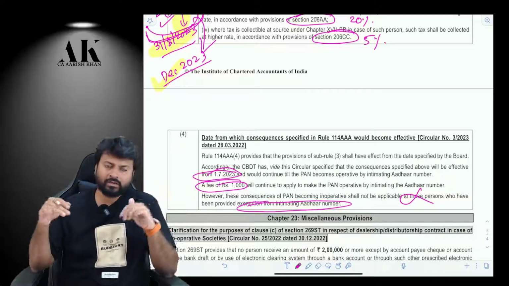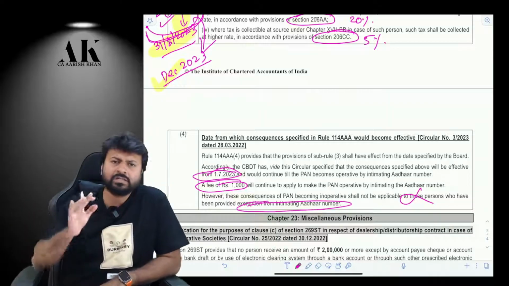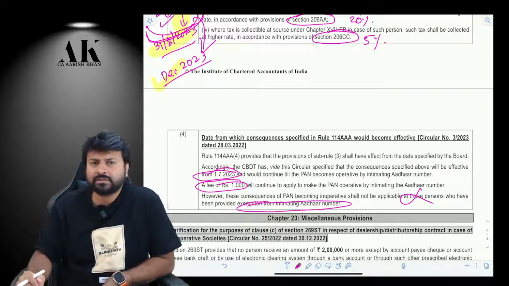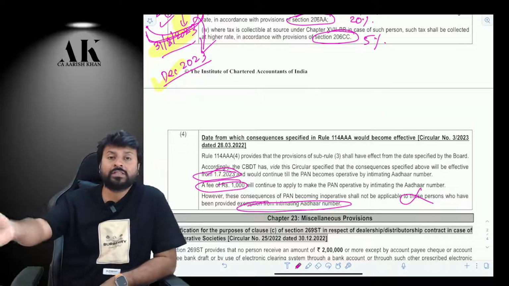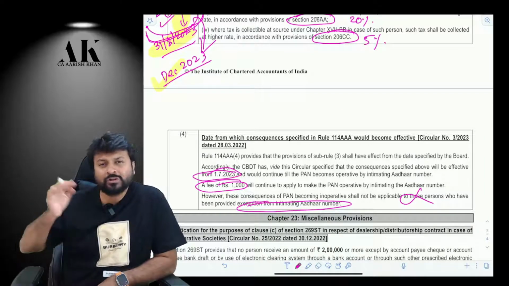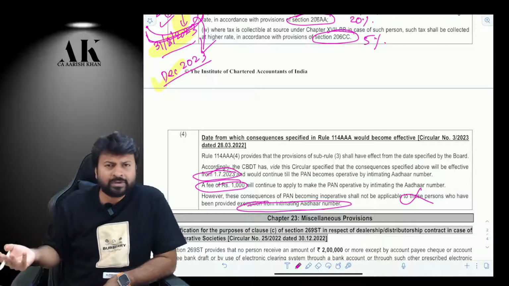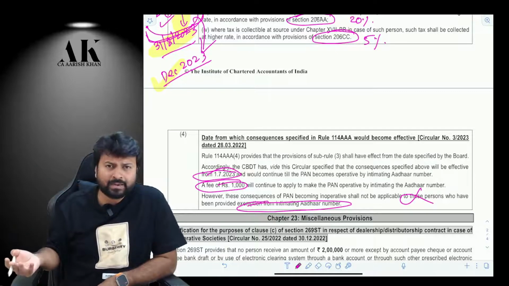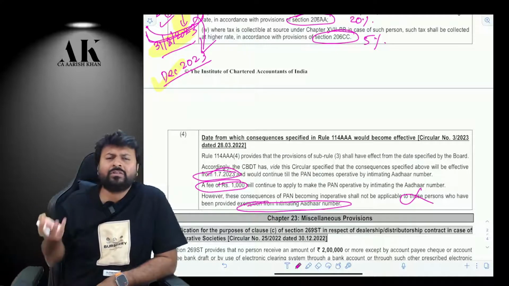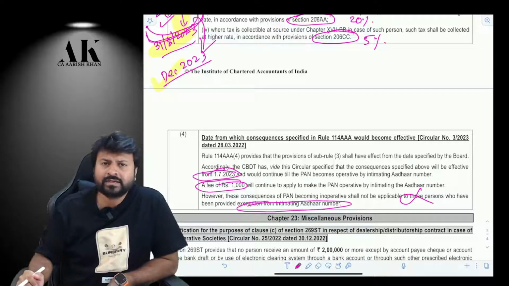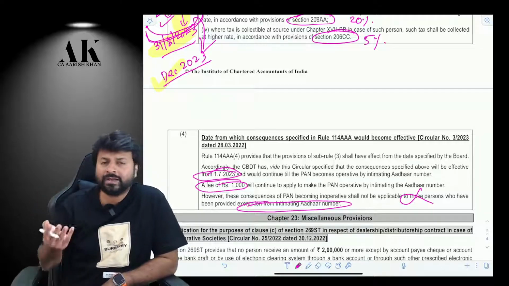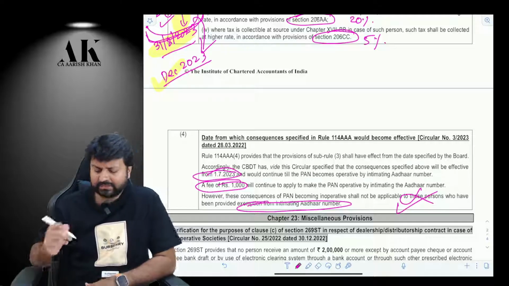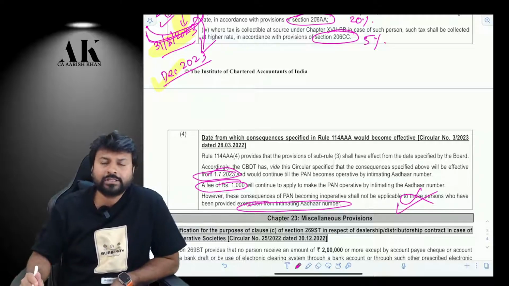If the government wants, they can bring a notification excluding certain categories of persons. Those people are not liable to intimate Aadhaar, not liable to link their PAN with Aadhaar. So they will not face the consequence also. If somebody is not liable to do something, then why will he face the consequence? That is very obvious. Okay. So this is what this first notification and circular is all about.